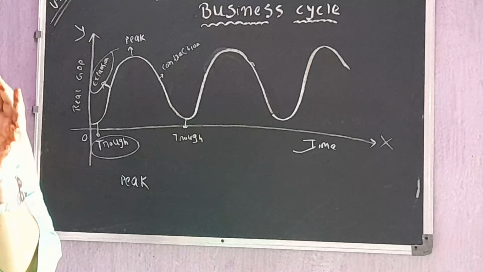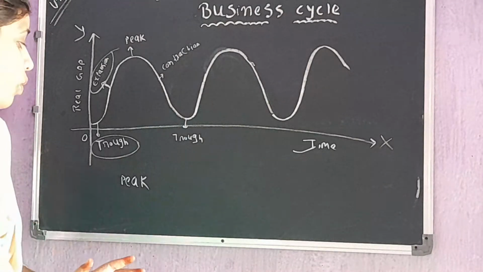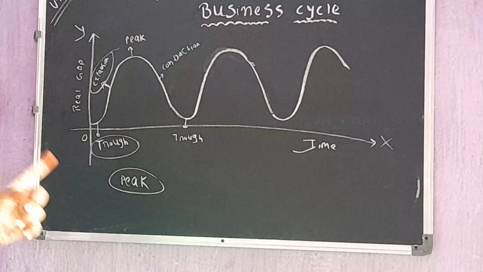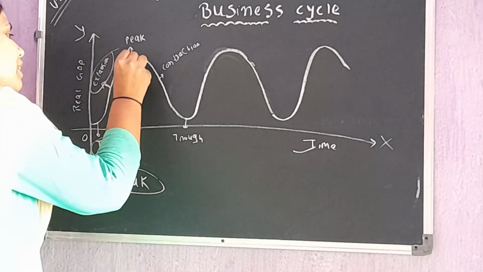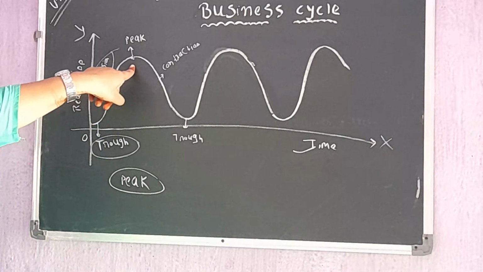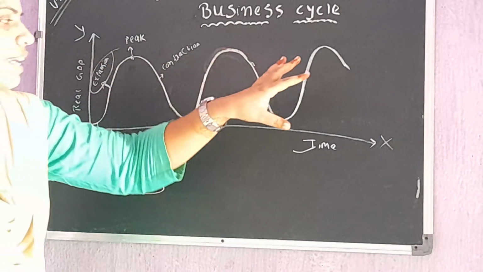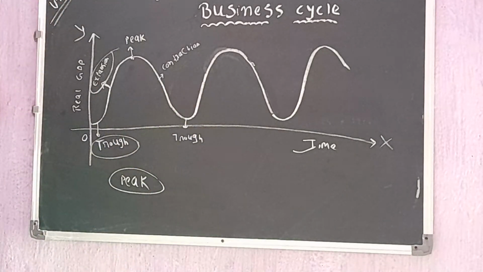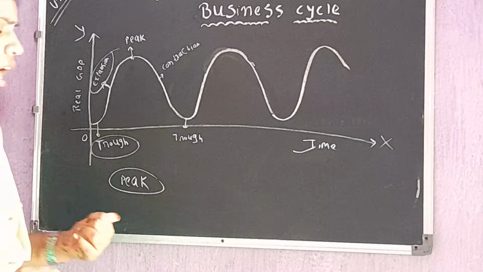It is at the highest level. It is at the highest point. Okay, means there can be no expansion above this point. So that period is also called the peak, and it is the highest touching point in the business cycle. It remains at the upper level in the business cycle. So how does the peak come in the market?